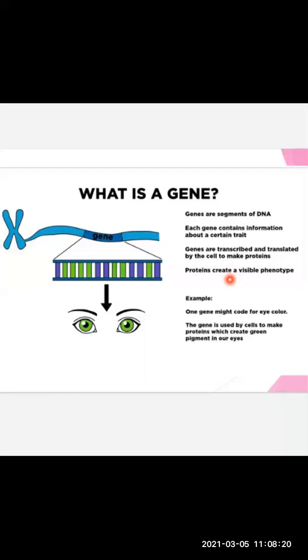So chromosome, DNA, and gene are going hand in hand. One might ask me, ma'am, you talked about chromosome, you talked about DNA, how many DNA are there in a particular chromosome? So students, let me tell you all, if there is one single stranded chromosome, there is going to be a single molecule of DNA. Okay.